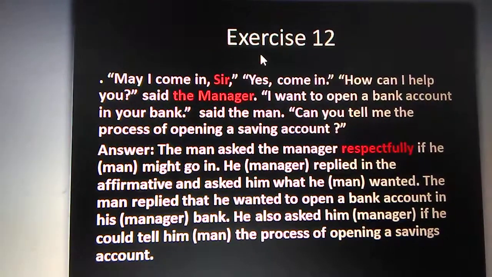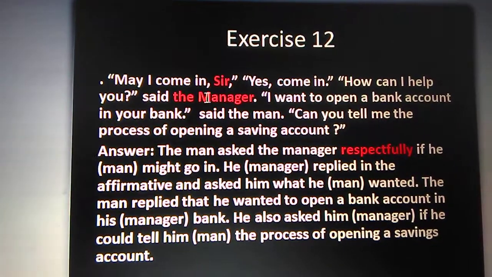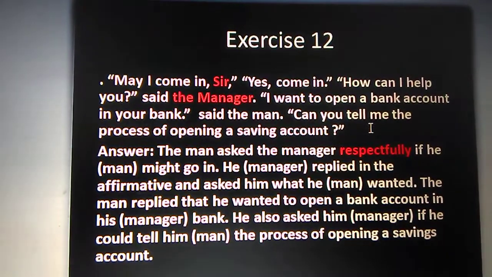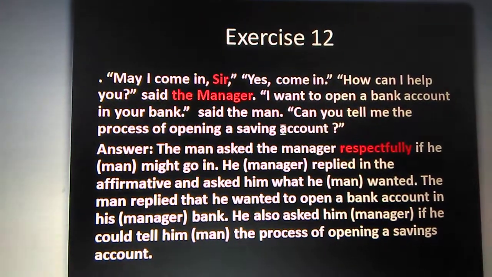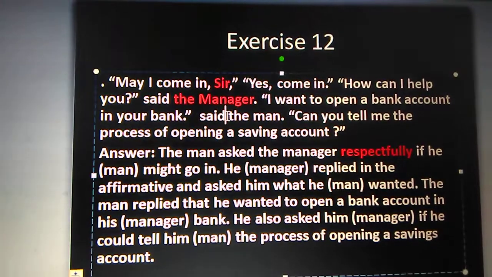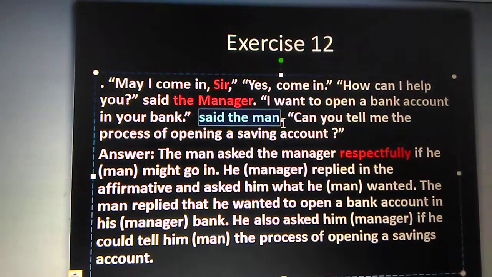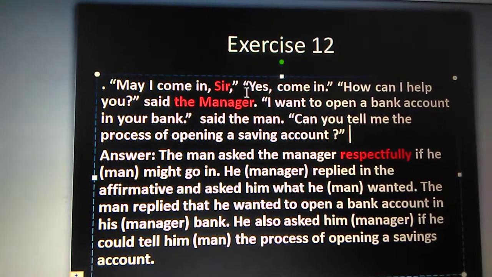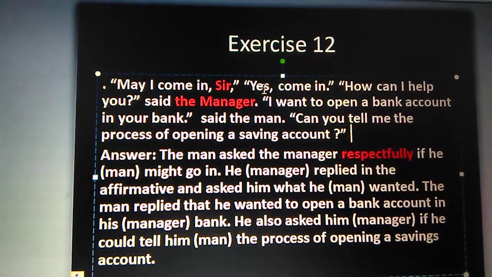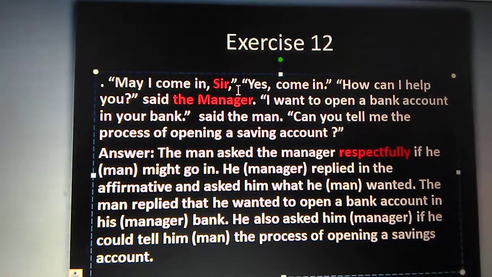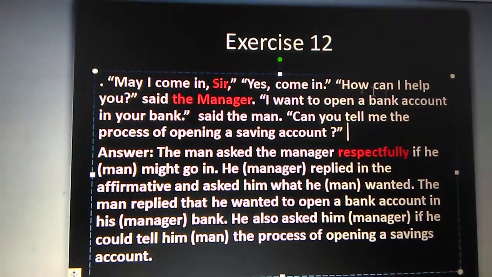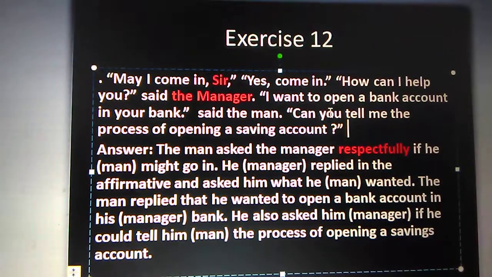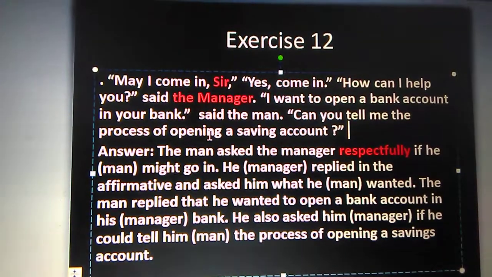So next one, exercise 12. May I come in, sir? Yes, come in. How can I help you? Said the manager. I want to open a bank account in your bank, said the man. So this is the conversation between a man and the manager. Okay, to open a bank account. So yes is here. You know how to change that one. Yes, no interrogative is there. You know how to change that one. WH interrogative is there. You know how to change that one. We already discussed. I want to open a bank account in your bank. This is the assertive sentence.